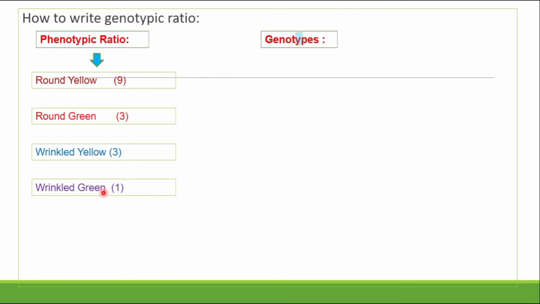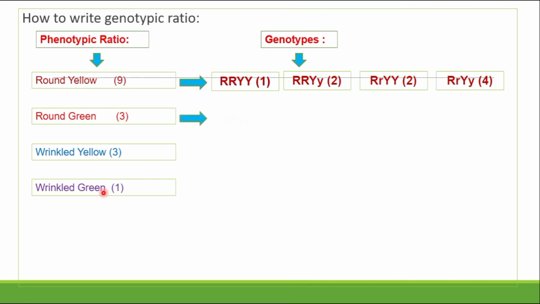So the genotype ratio: in the round yellow, it is capital R, capital Y, capital Y, it's a 1. Capital R, capital Y, small y, it's a 2. Capital R, small r, capital Y, capital Y, it's a 2, and capital R, small r, capital Y, small y, it's a 4. So total how many? It's 9. Round green: capital R, small y, capital R, small y, and small r, small y, it's a 2. So here the total is 3.